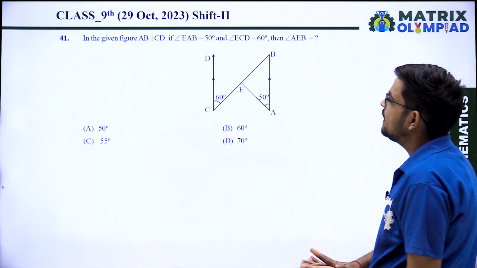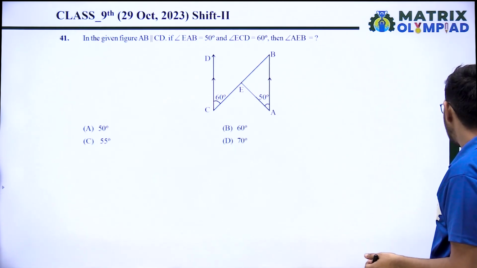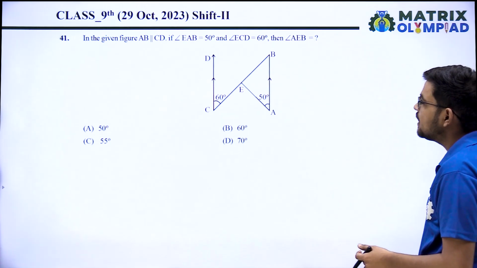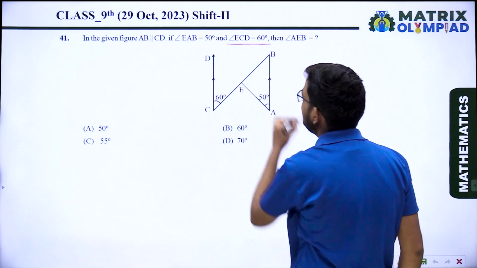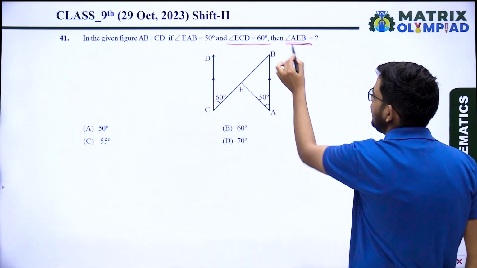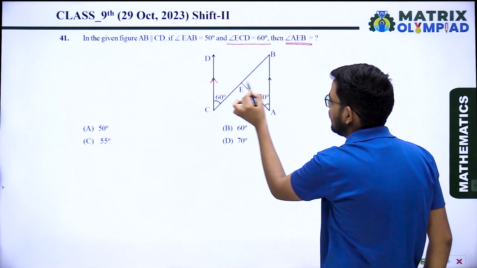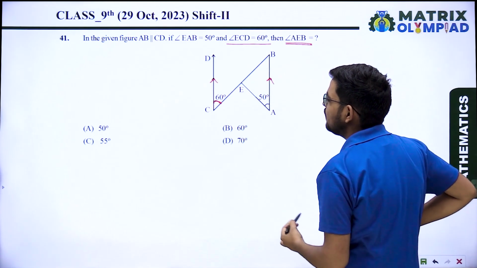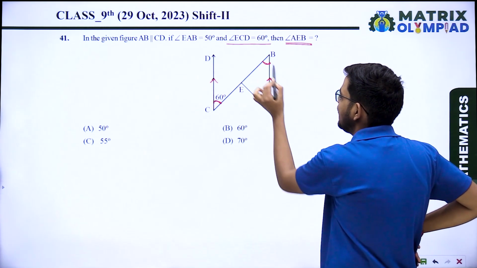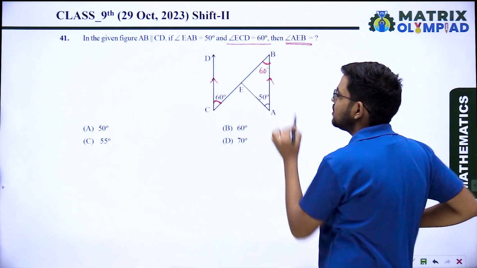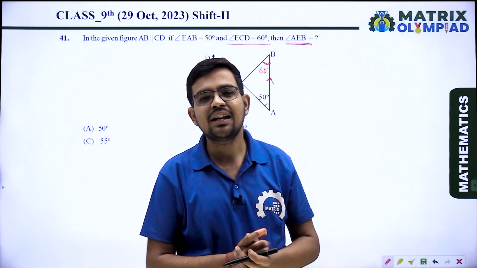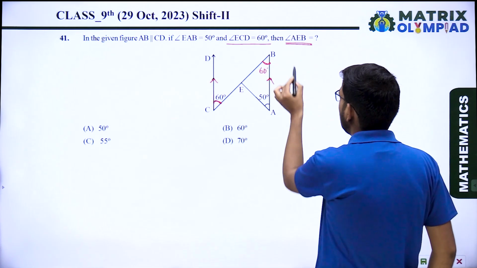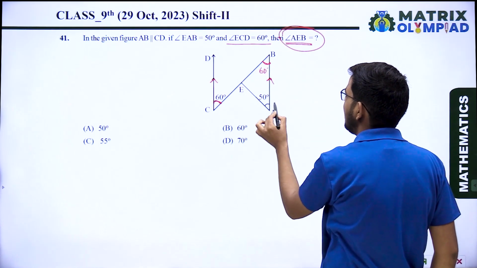Now next, in the given figure, AB is parallel to CD, if angle EAB equals 50 degrees, ECD equals 60 degrees, then find angle AEB. These lines are parallel to each other. So if angle C equals 60 degrees, then this angle B will also be 60 degrees by the concept of alternate interior angles. It is asking for angle AEB.